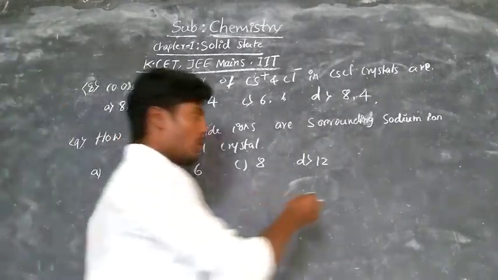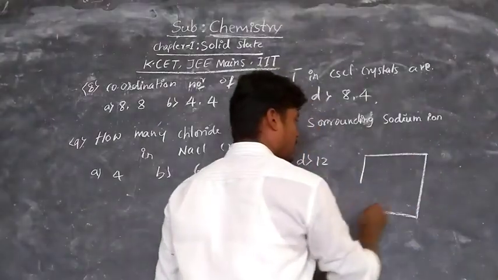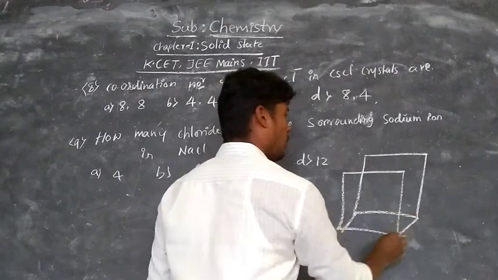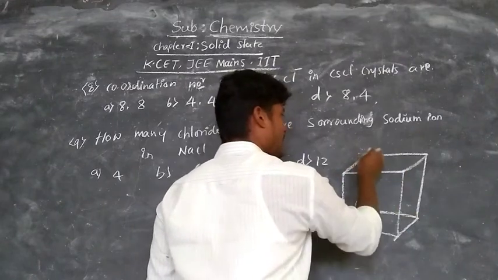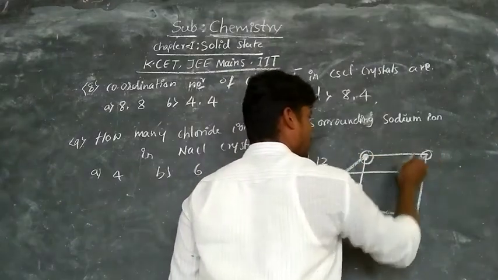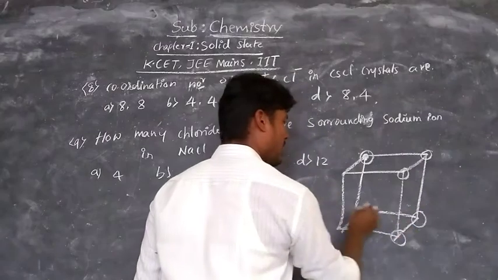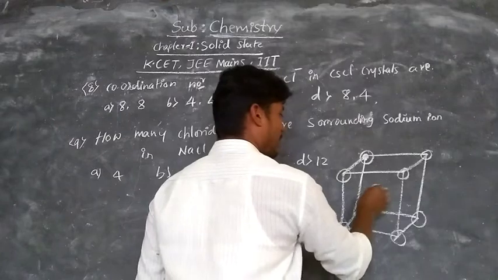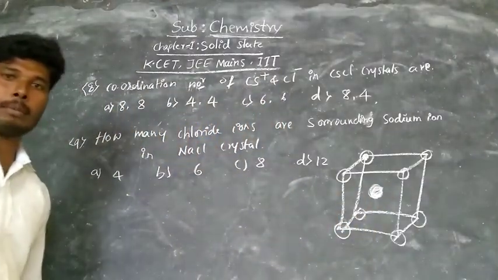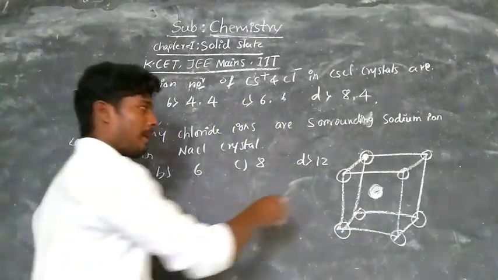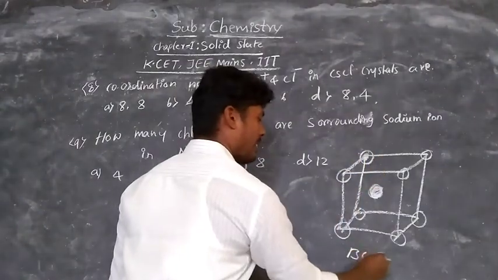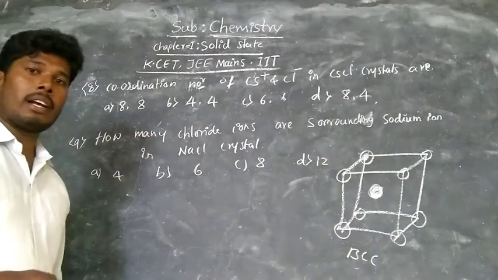Already I told you about the crystal lattice unit cell. This is the unit cell, and the chloride ions are present at the corners, and the cesium ion is present at the center of the body. This is the structure representation of the BCC crystal lattice of cesium chloride.